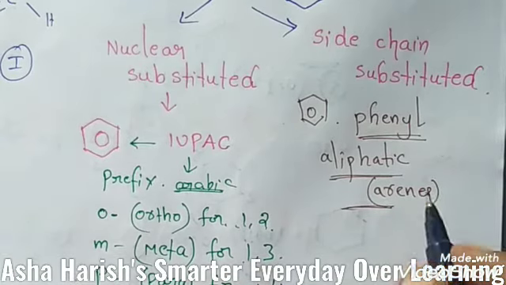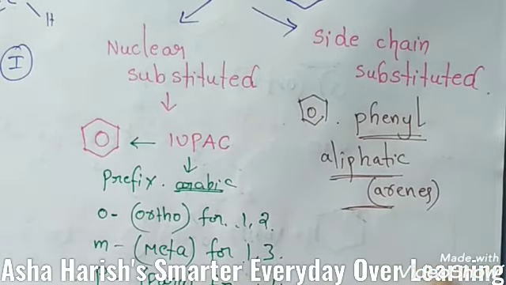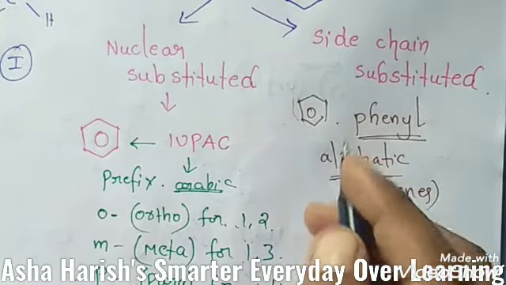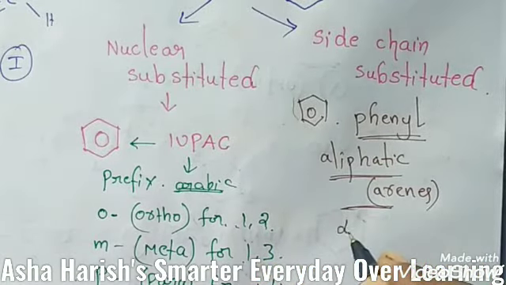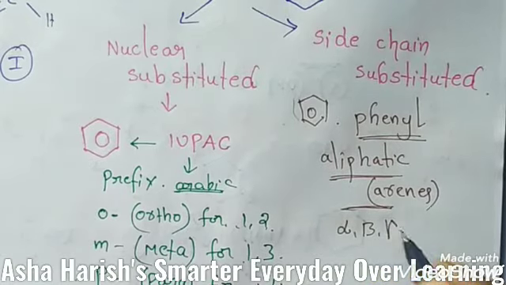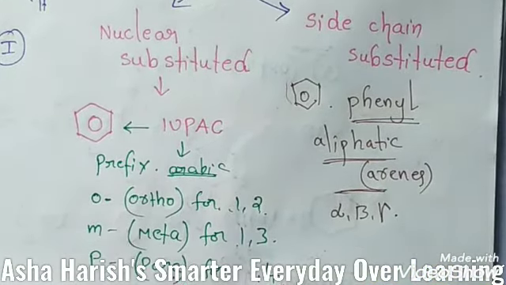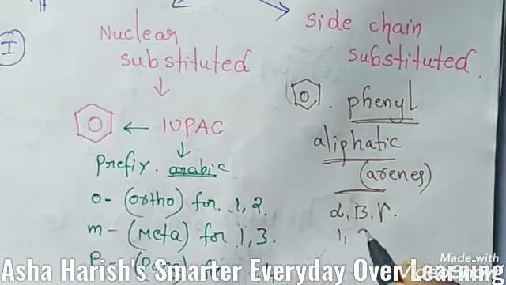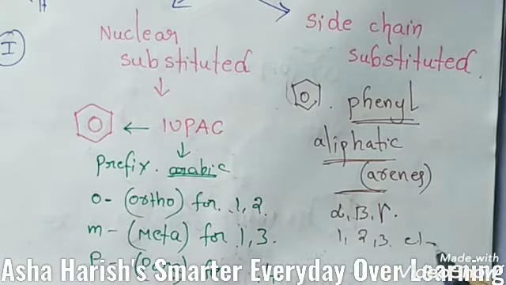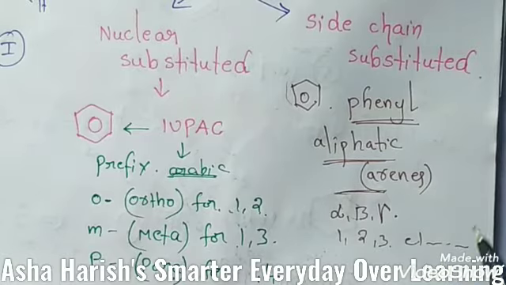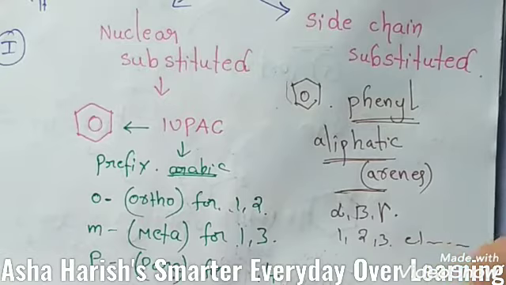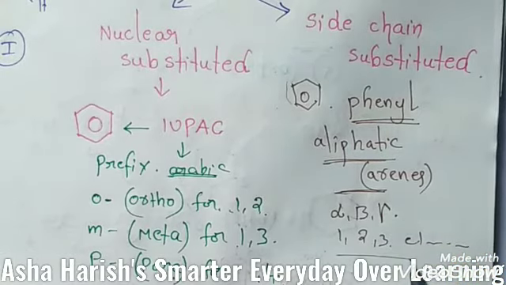Right. The positions of the substituent on the side chain, including the benzene ring, are indicated by the Greek letters alpha, beta and gamma in the common system, and by the Arabic numerals 1, 2, 3, etc. in the IUPAC system. Okay students, however, many of these compounds are better known by their common names.